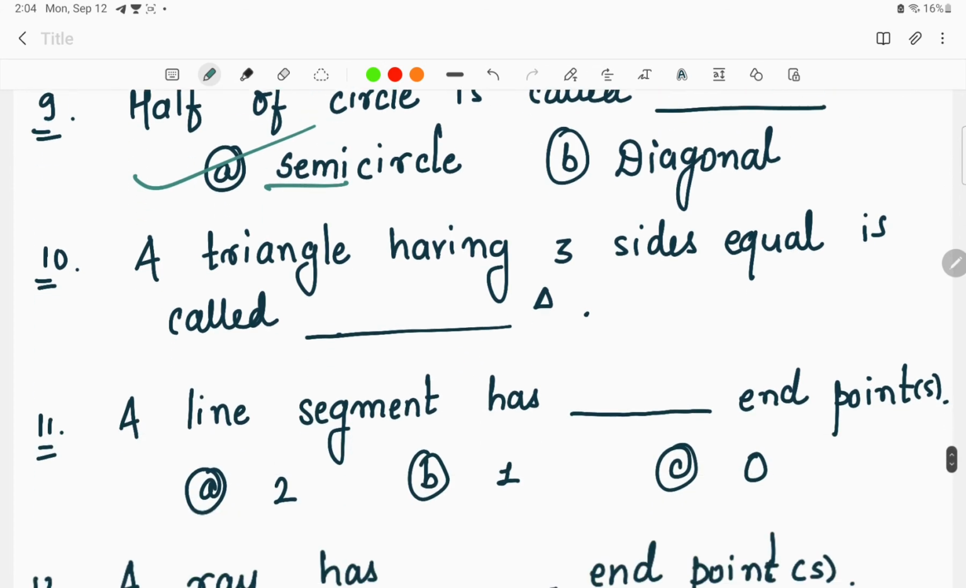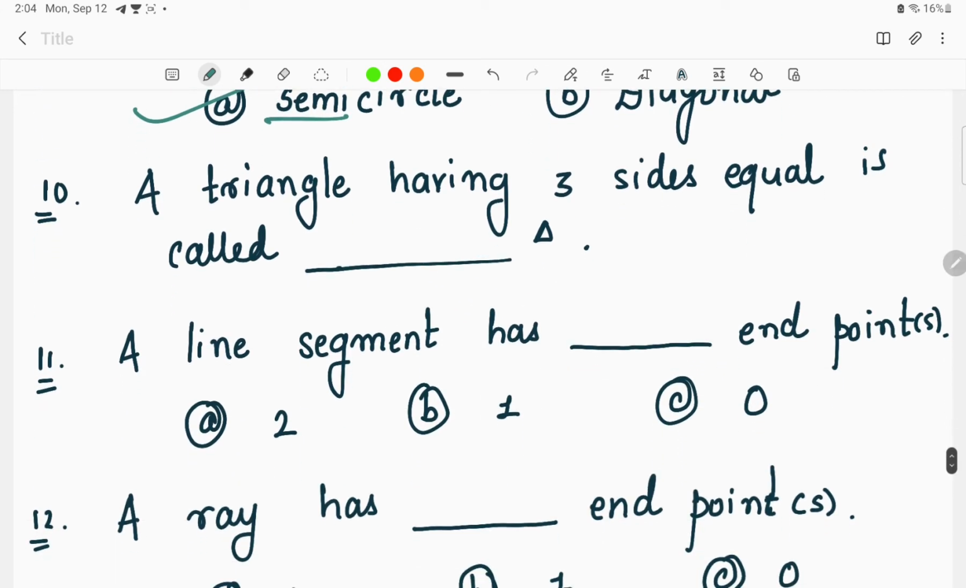Now the next question, a triangle having three equal sides is called a dash triangle. As I told you, there are triangle types like equilateral, isosceles, scalene. From that, an equilateral triangle is a triangle in which all the three sides are equal. The word itself suggests that equi means equal. Equilateral triangle means all the three sides are equal.